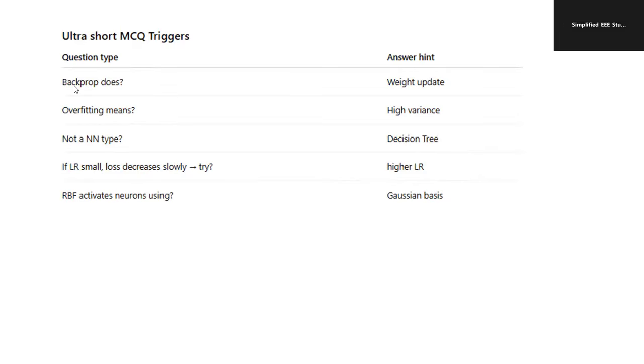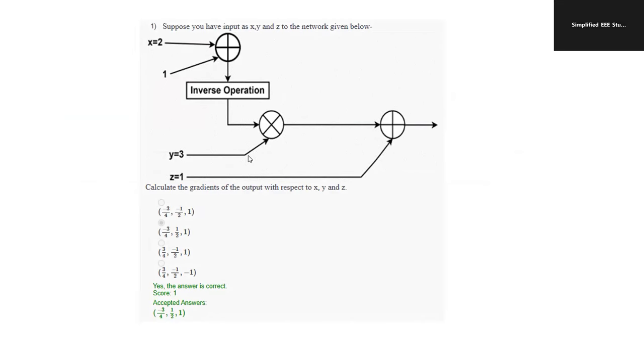And study what backprop does, high weight updates. Overfitting means high variance. A decision tree is not an NN type. If the learning rate is small, loss decreases slowly, and then with a high learning rate, it behaves differently. So try to solve these numerical examples.